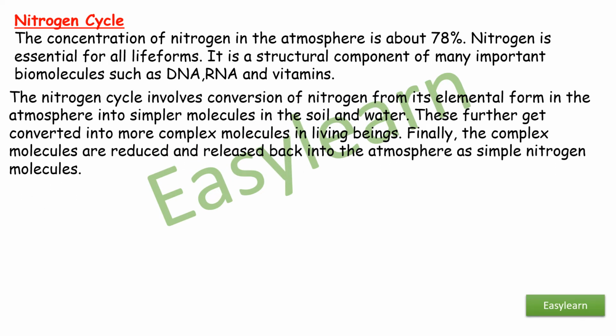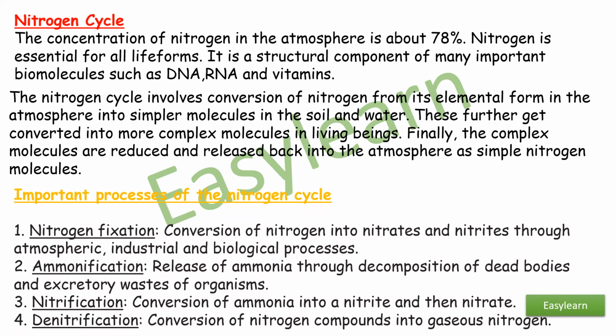The nitrogen cycle involves conversion of nitrogen from its elemental form in the atmosphere into simpler molecules in the soil and water. These further get converted into more complex molecules in living beings. Finally, the complex molecules are reduced and released back into the atmosphere as simple nitrogen molecules. Important processes of nitrogen cycle.